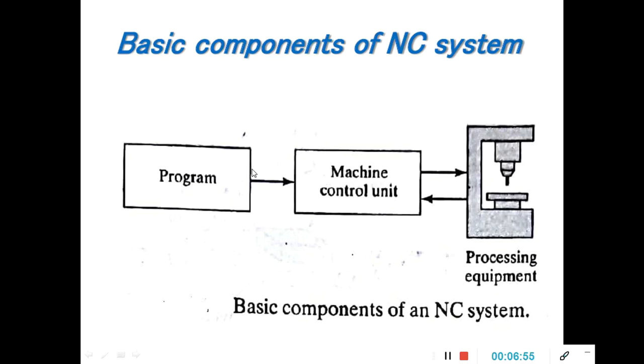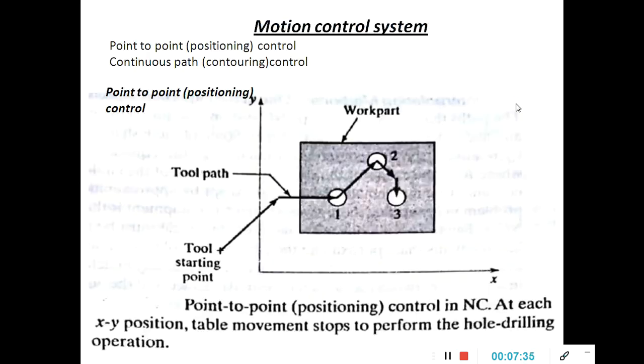So the basic components of a CNC machine are: number one, the program; number two, the machine control unit; number three, the processing equipment. The program is a set of instructions written in a systematic manner. The machine control unit is the intermediate part between the program and the processing equipment. It reads and manipulates the program and transfers it as signals to the processing equipment. Finally, the processing equipment is the workstation where the actual work takes place. It takes the signals from the machine control unit and performs its operation according to them. This is known as the basic components of a CNC.